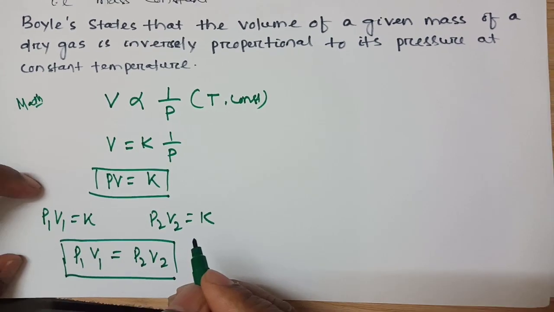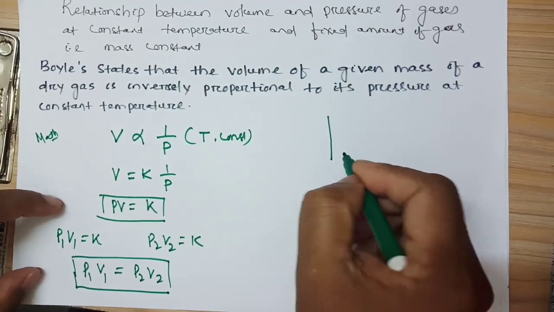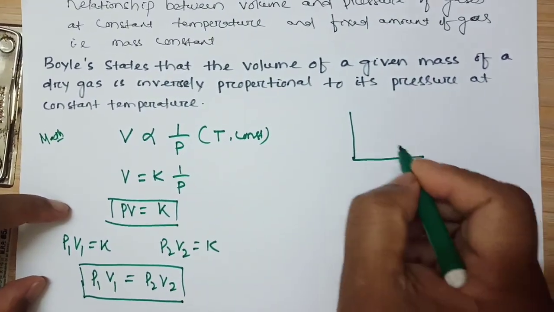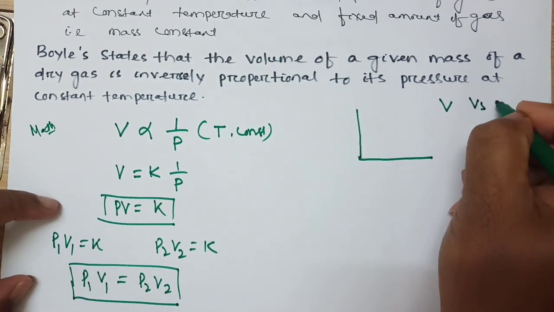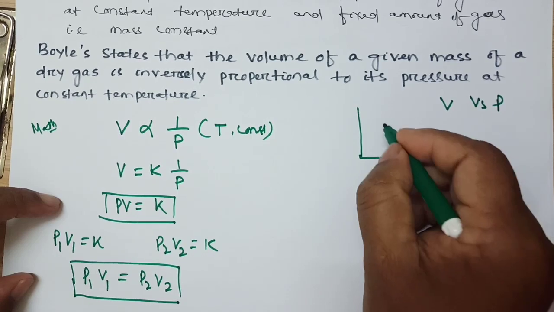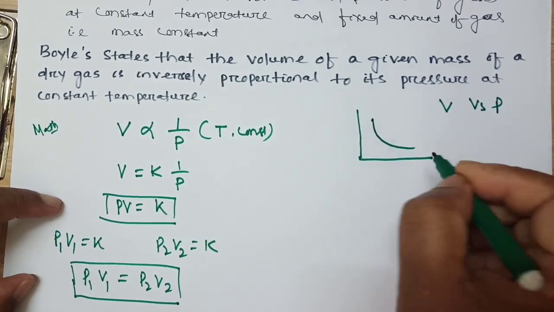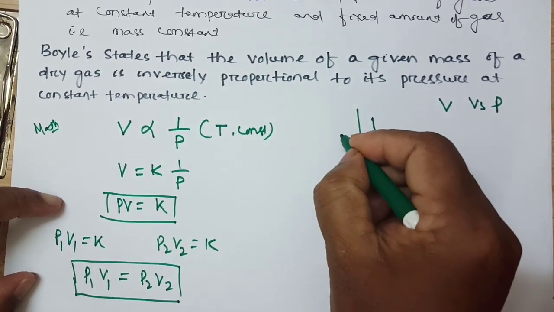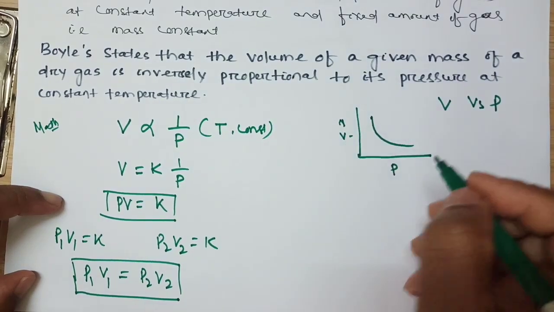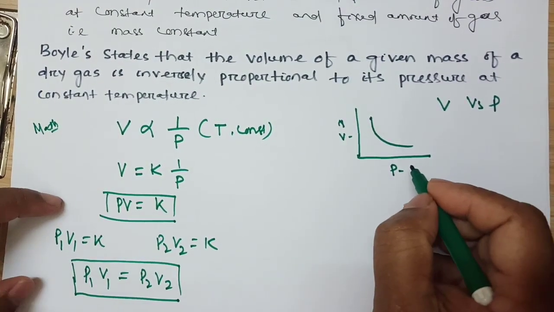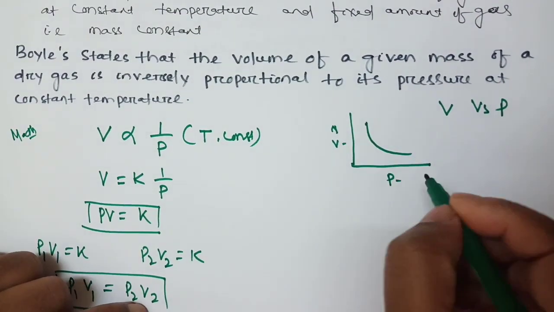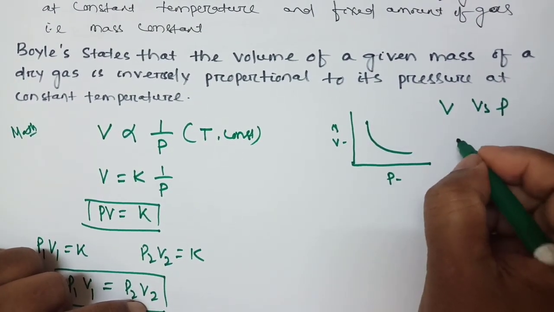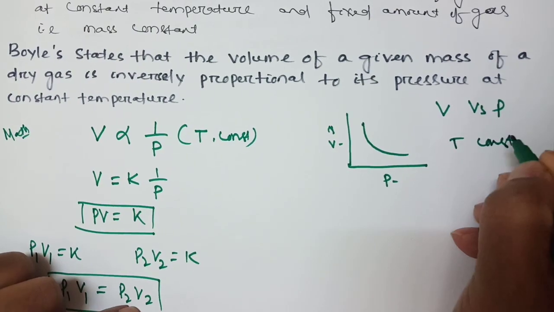This is Boyle's law. Now the graphs. First, the graph of volume versus pressure. The graph will be inversely proportional. This is the graph of volume versus P at constant temperature, T constant.